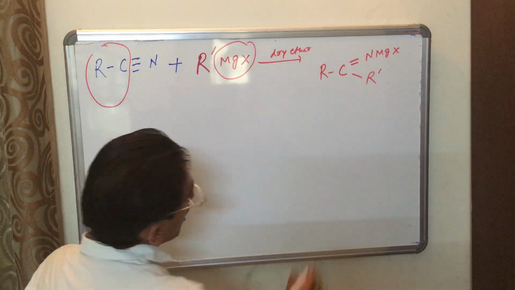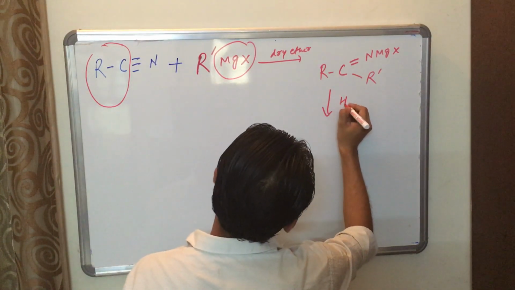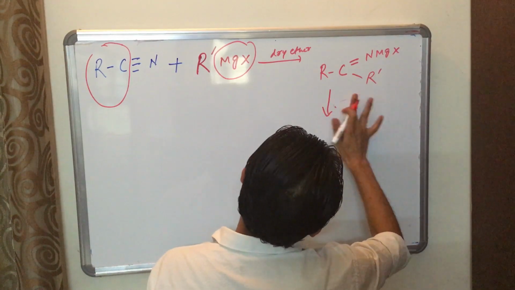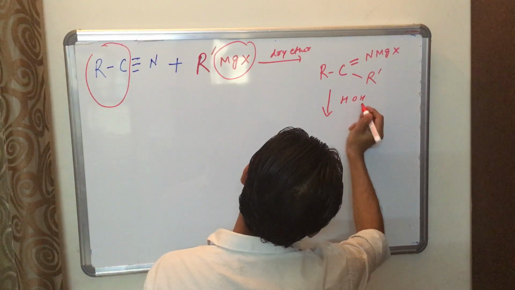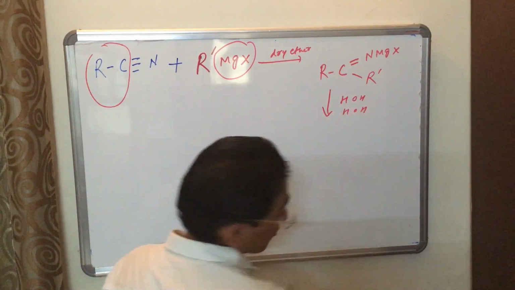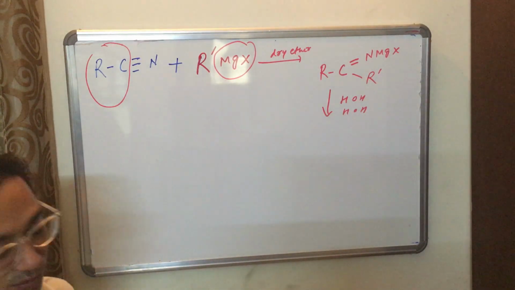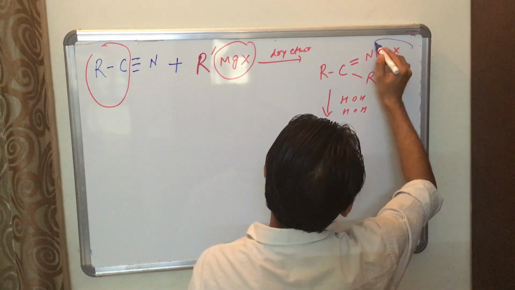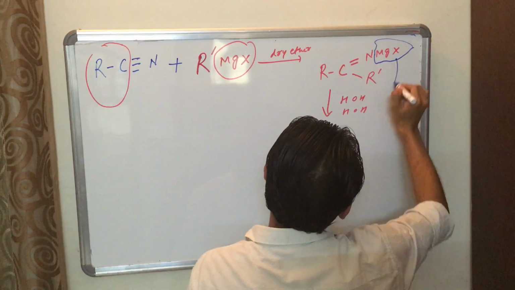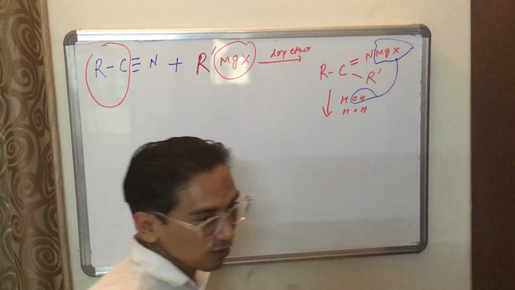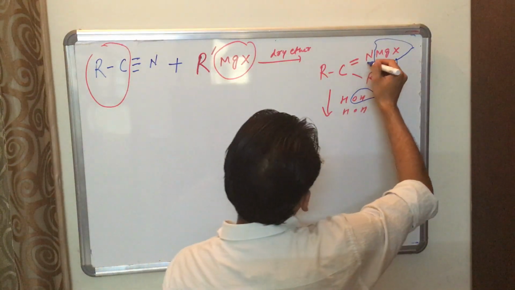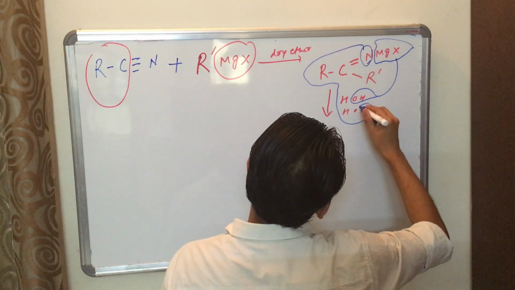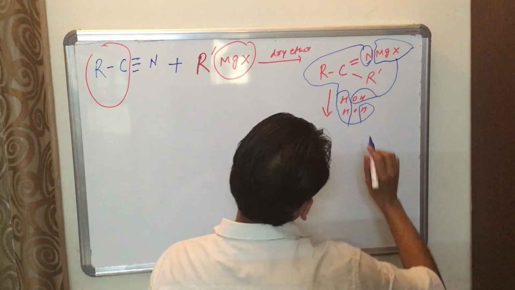If we do hydrolysis, meaning H2O, I can write it like this, HOH, for better understanding of the mechanism. MgX will come with this OH, and this N will come with 3 hydrogen.